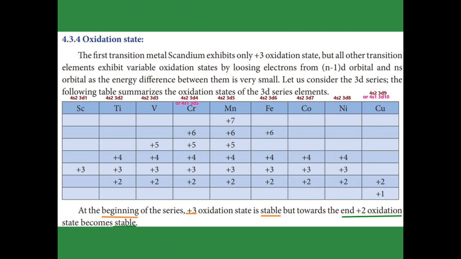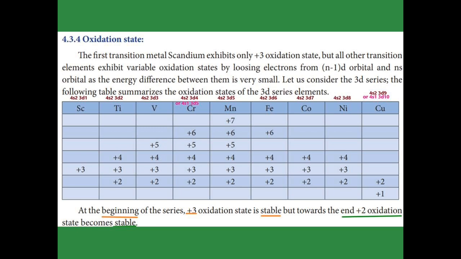Oxidation state. We get the oxidation state when the outer electrons are lost. Now see that above scandium I wrote the outer electronic configuration for scandium, 4s2 3d1. If it loses all 3 electrons in 4s2 and 3d1, you get the oxidation state plus 3. So beginning from that we get plus 3. Afterward there is some increment in the oxidation state of the transition elements. At last, copper has only plus 2 and plus 1.